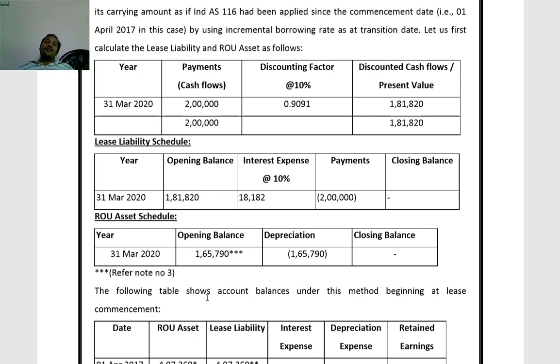So for lease liability, only remaining lease payments are considered. Based on that, we have calculated the latest carrying amount, 1,65,790, rounded off. That is depreciation for the year.